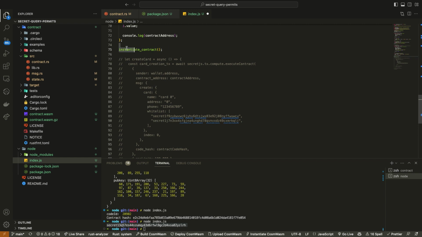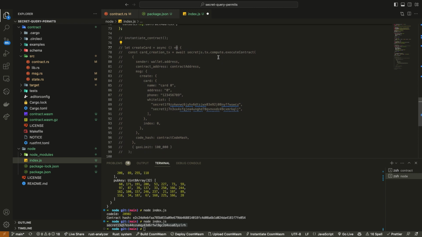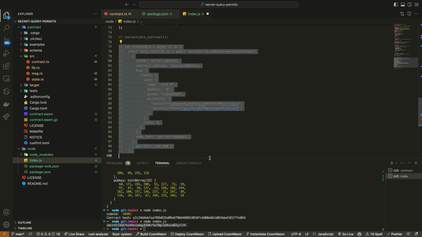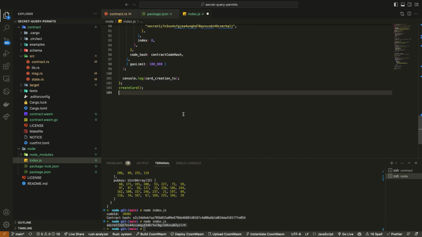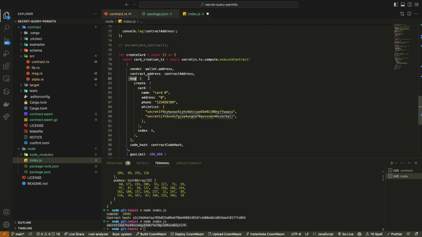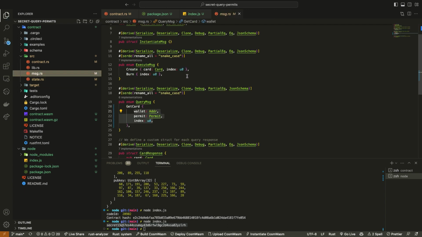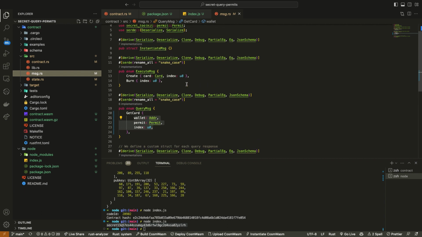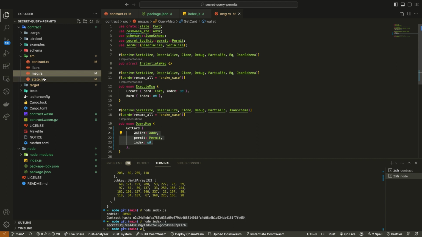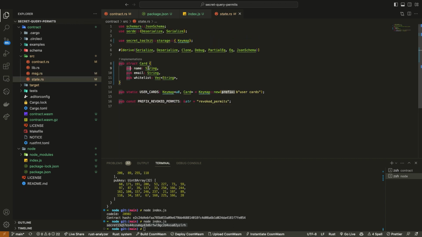So we're going to create a card. All of this message information in our create card is just pairing with what we define in our msg.rs file, or I mean, in our state object. So the card has a name, an email, and a whitelist. So let's try that.